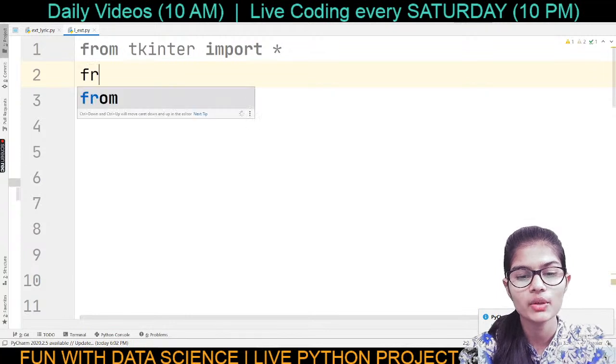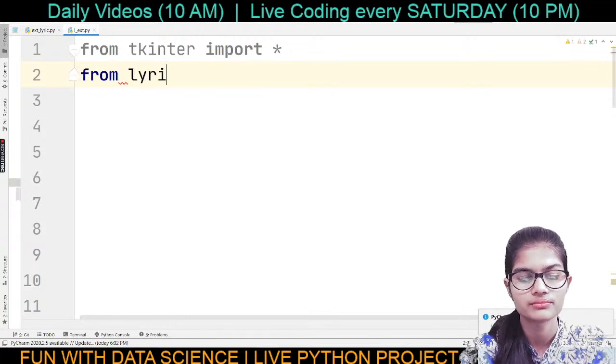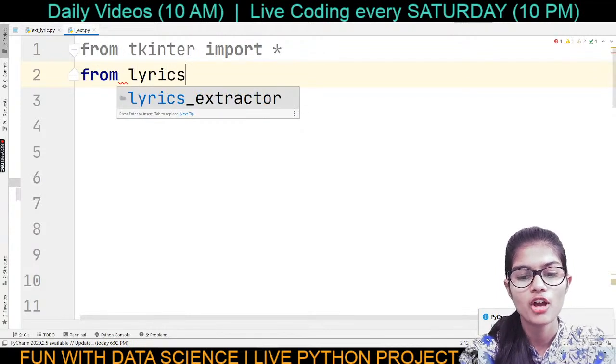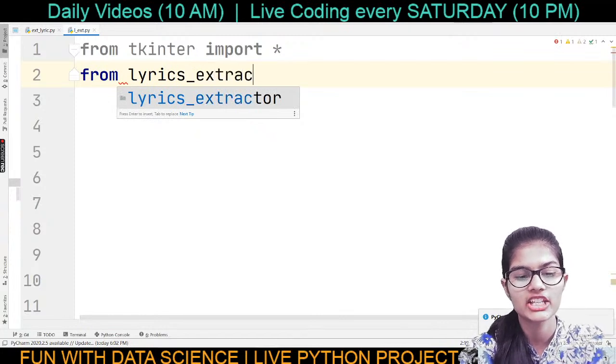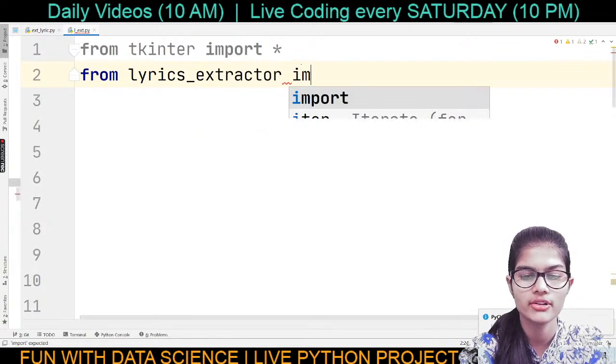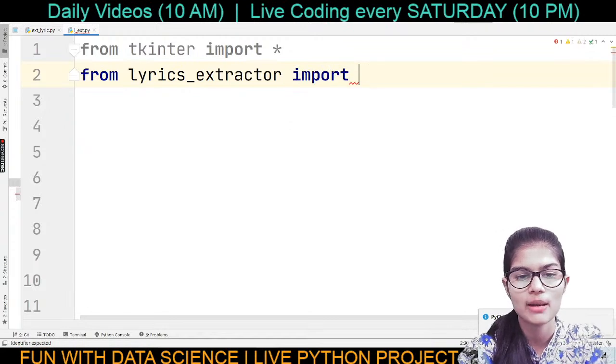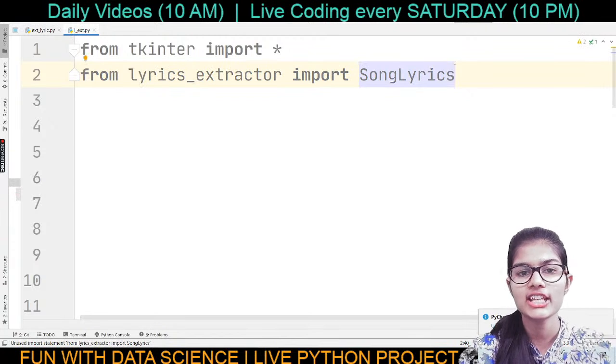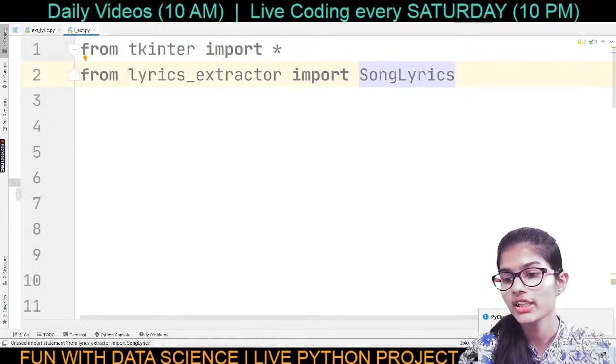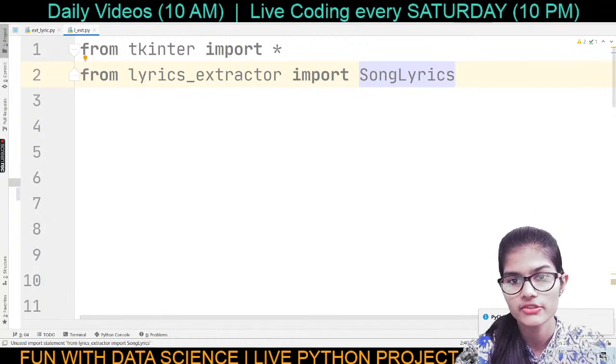Now second, I'm going to write from lyrics_extractor import SongLyrics. Lyrics extractor is a library, so yes, you do need to install this library onto your devices.